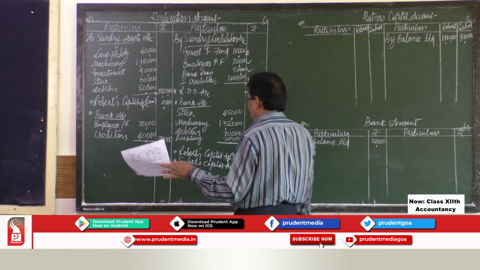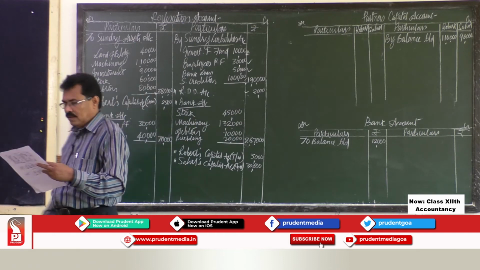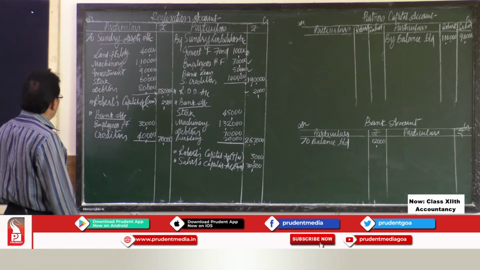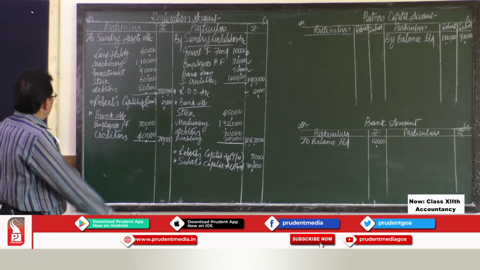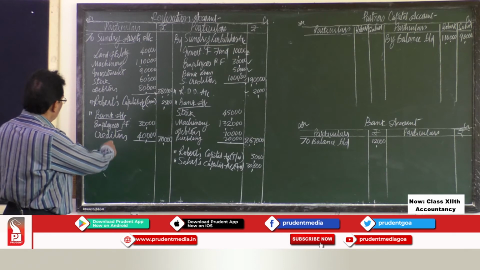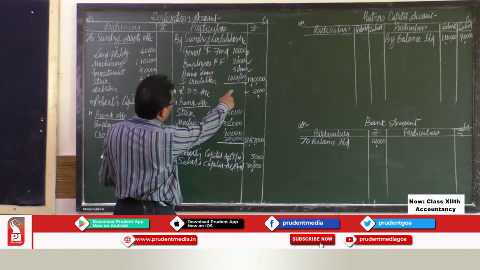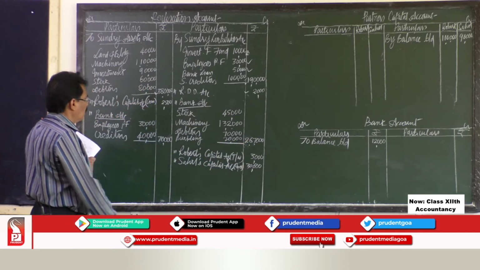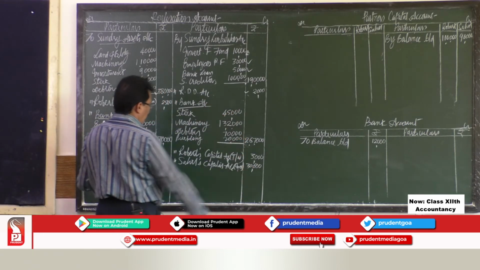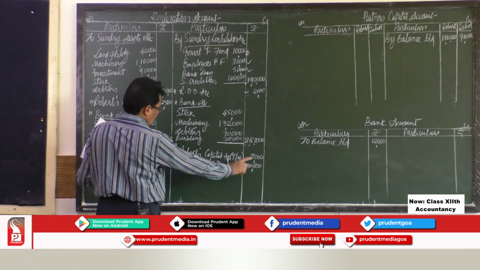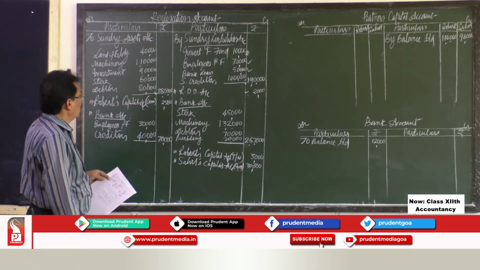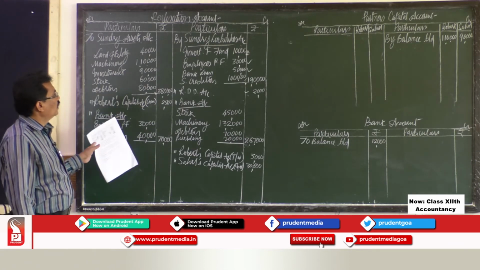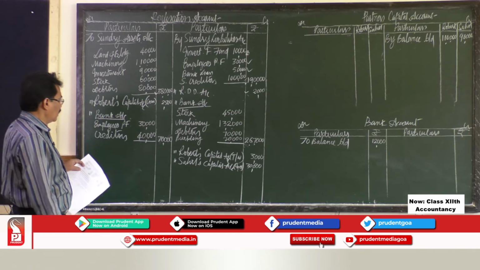Okay. So these are the adjustments we have done. I think we have not missed out anything. The total assets is transferred. This is for the commission. This is to close the liabilities account. This is to close the RDD account. This is the amount received on sale of assets. This is the assets taken over by the partners. So everything is over. Now, we have to find the profit or loss on realization.